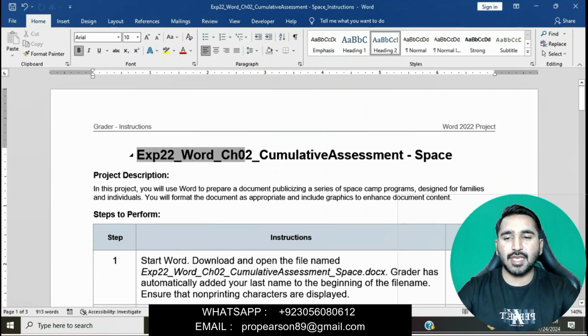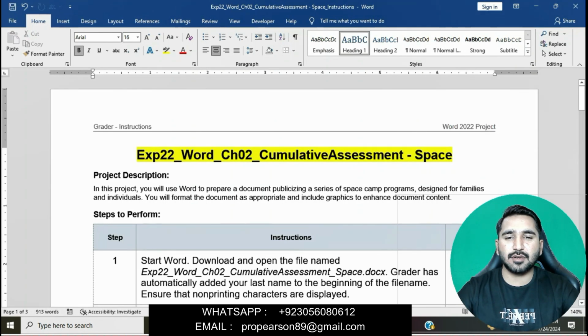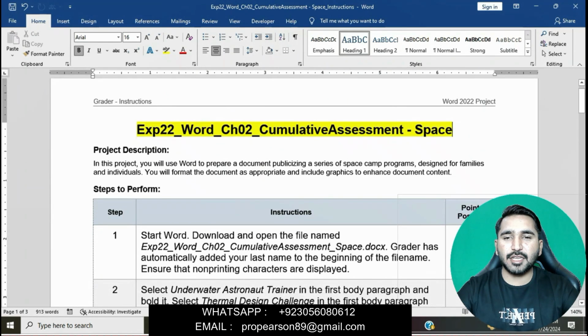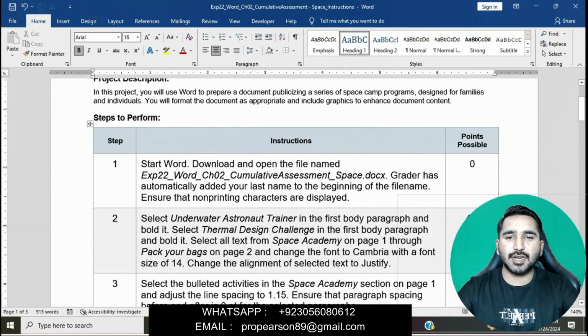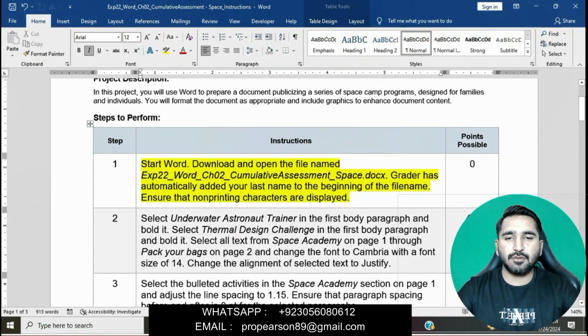Let's start our assignment to solve it step by step. Title of assignment is XP22 Word Chapter 2 Cumulative Assessment Space. You can see this title of assignment. Here is the project description. You can see your project description to get an idea about your project. Question number 1 is to start Word, download and open the file named XP22 Word Chapter 2 Cumulative Assessment Space. Grader has automatically added your last name to the beginning of the file name. And show that non-printing characters are displayed.